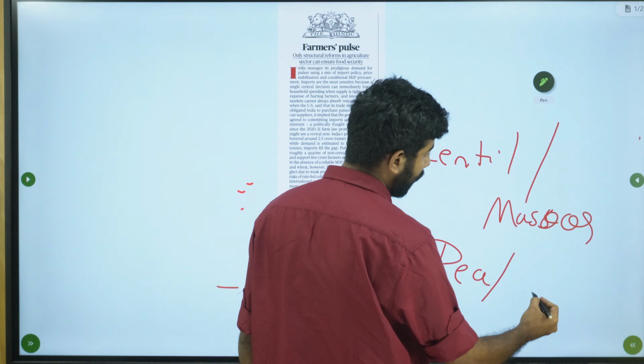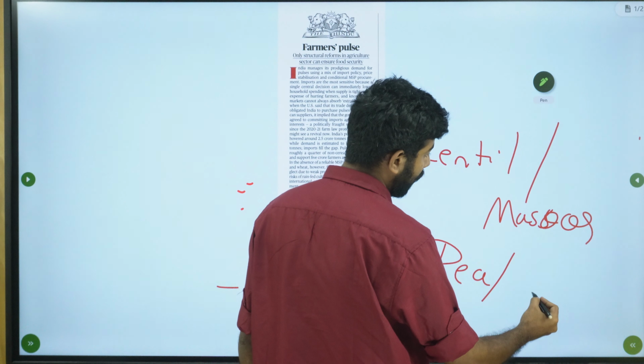I think we covered all the major pulses. The first important pulse is gram. Second is Arhar. Third was Urad. Then we had Moong. Then you have lentil, as well as pea or matar.